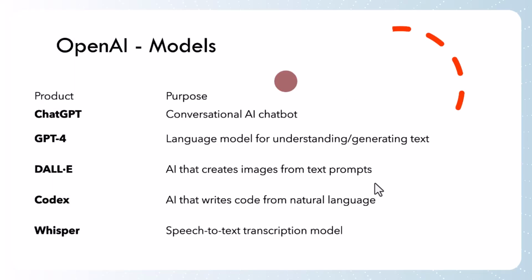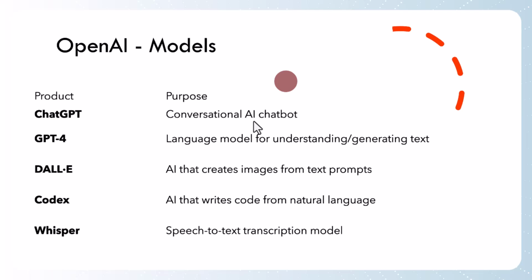What are the other models we have in OpenAI? ChatGPT is one of the models. What is the purpose of ChatGPT? It is a conversational AI chatbot. Now the question is, what is a chatbot? As the name indicates, it's a virtual assistant. Whatever you chat with the virtual assistant, it will give you a response. Internally it uses OpenAI models, generates the response, and gives the chat back to you. That's what a chatbot is.